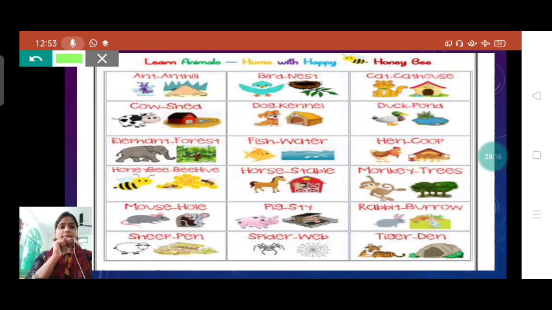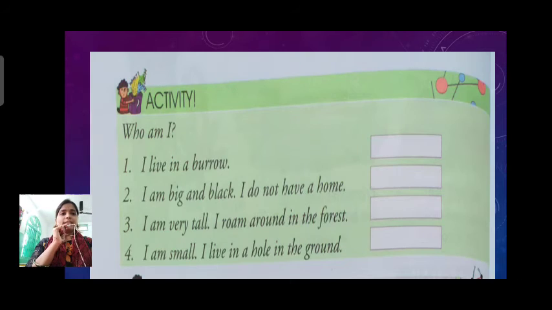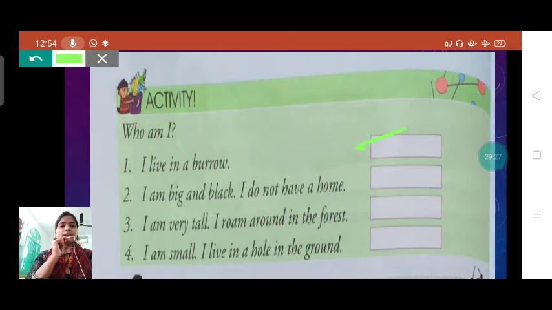See here, rabbit lives in a burrow. So here we will write rabbit. You will write rabbit nicely, students, in your books. I am big and black. I do not have a home. Yes, students. Who is this? Very big and black and has no home. Elephant. We will write here elephant.